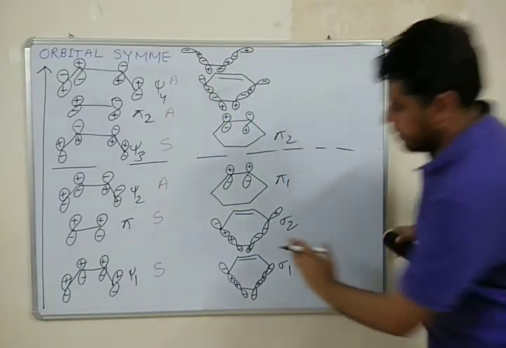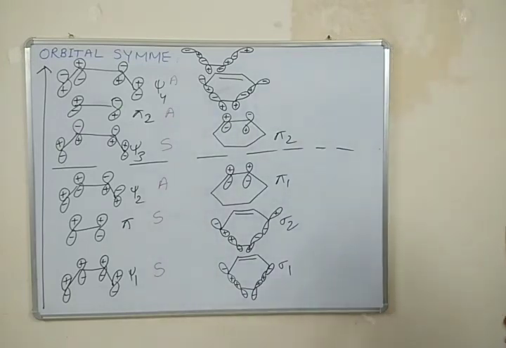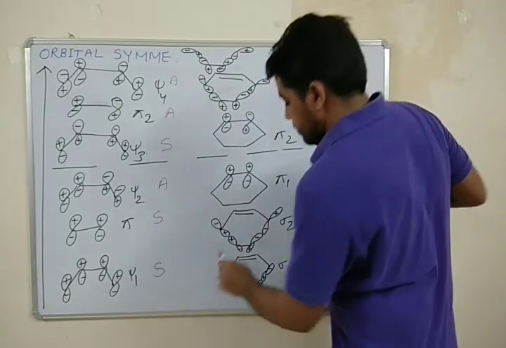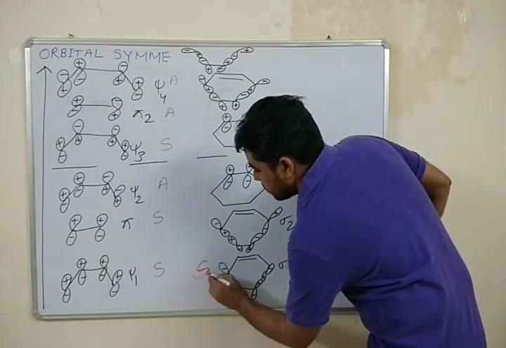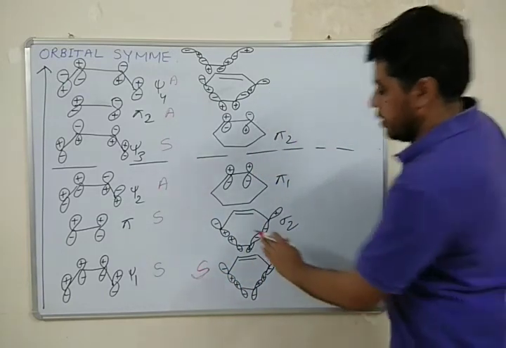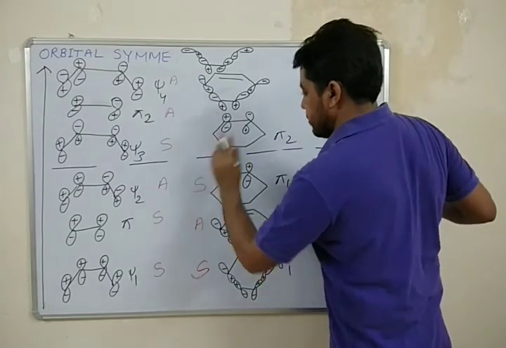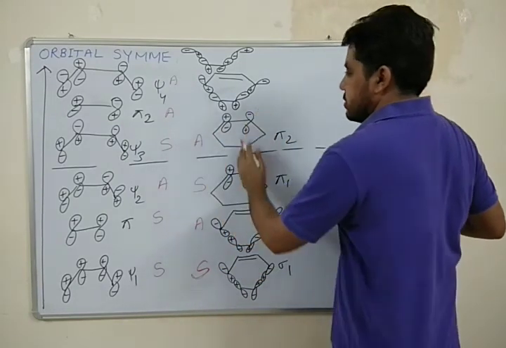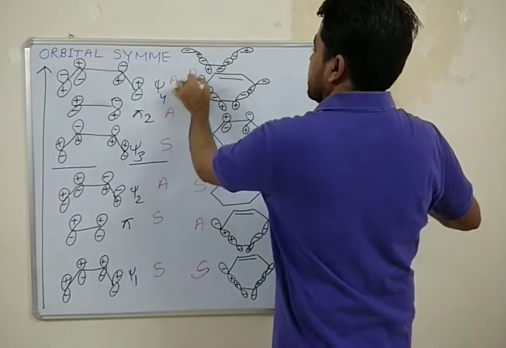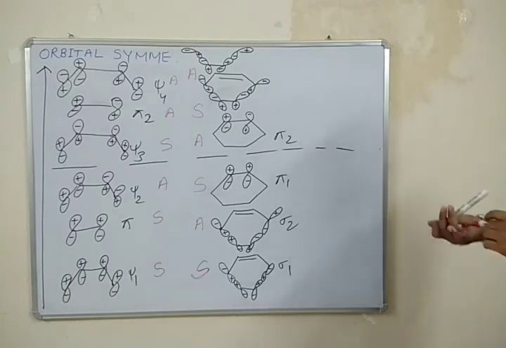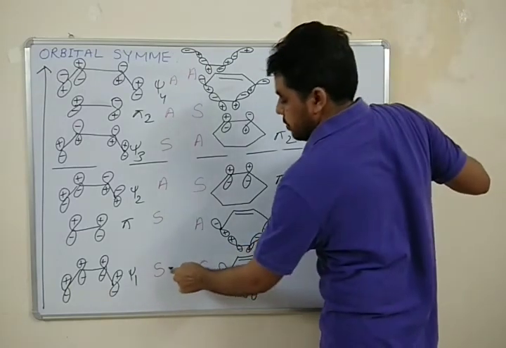So you can see this first orbital, sigma 1, is symmetric with respect to the vertical plane. Here it is asymmetric, symmetric, asymmetric, symmetric, and the last one is also asymmetric, right? So now draw the correlation.